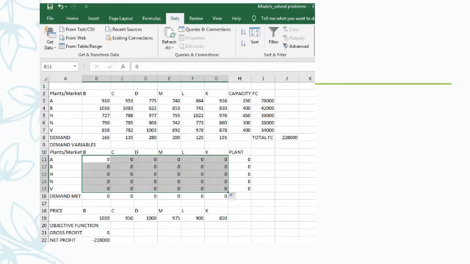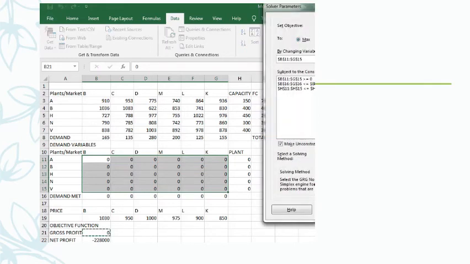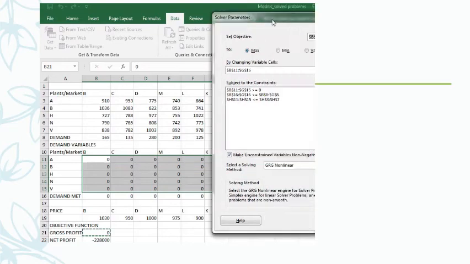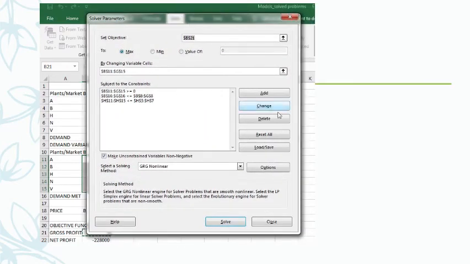Once I click on data, I will open the solver. When I click on solver, this window pops up. Here the objective function is at B21. Click on that, and enter the changing variable cells 11 to 15.